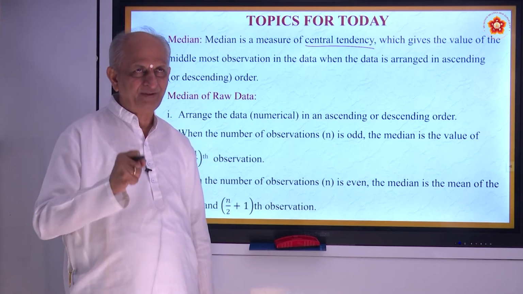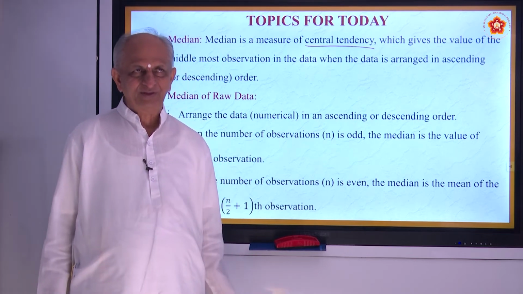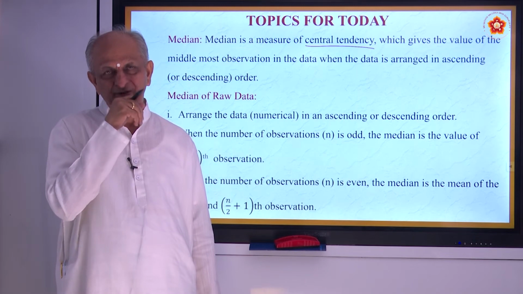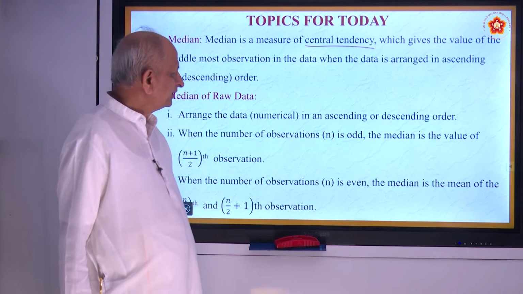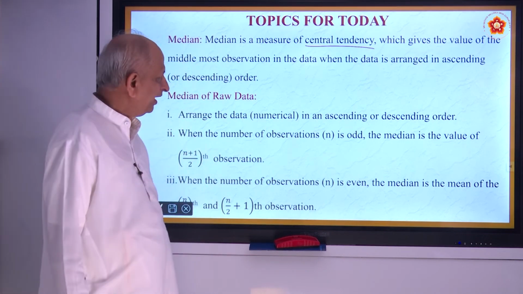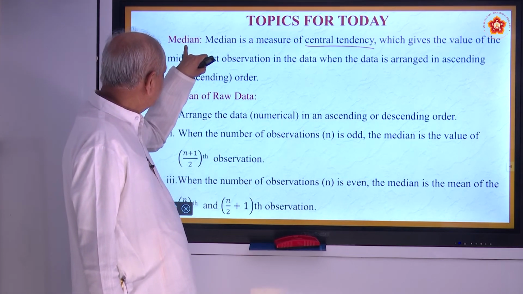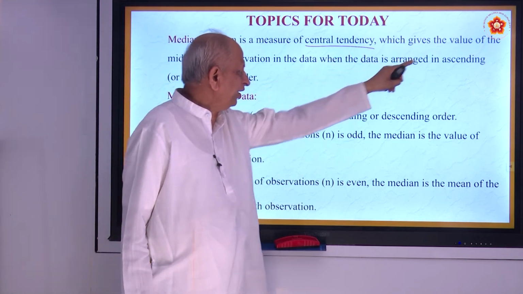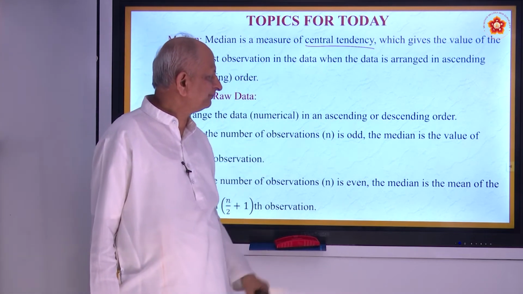They will be the hub of business also, the hub of education institutions, all political activities and so on. That we call the capital. It is the central part. Just as Bangalore is the central part of Karnataka, we have another central tendency called median. What does it give? It gives the value of the middlemost observation in the data.